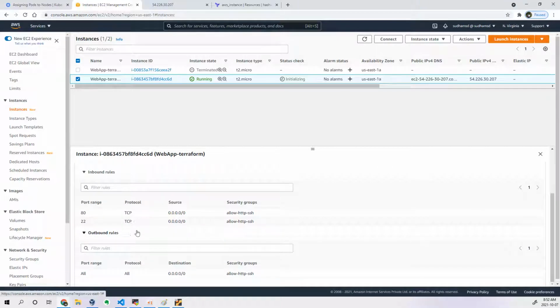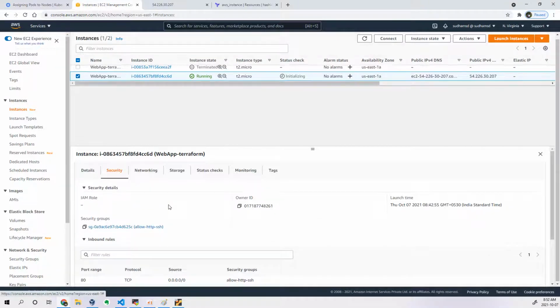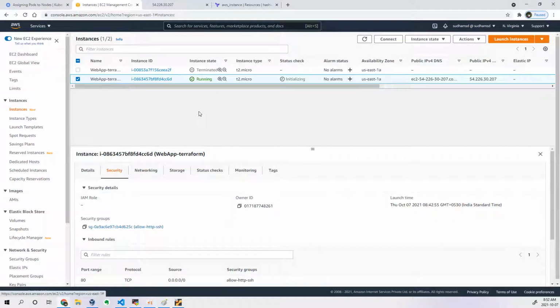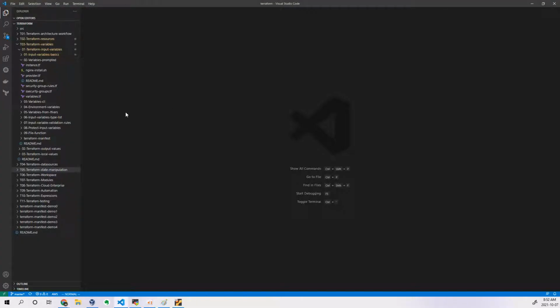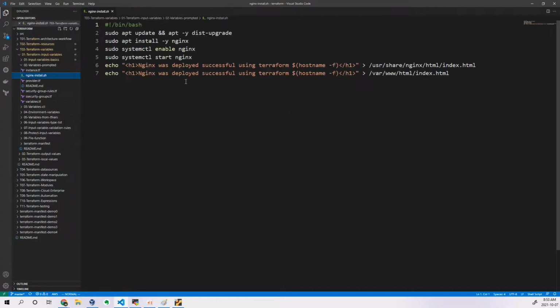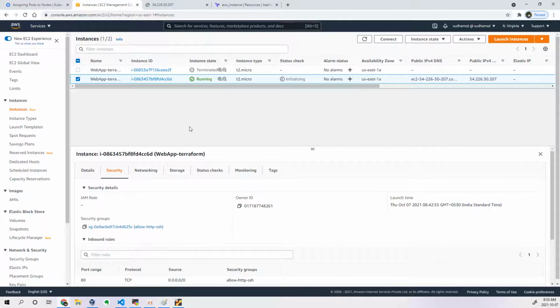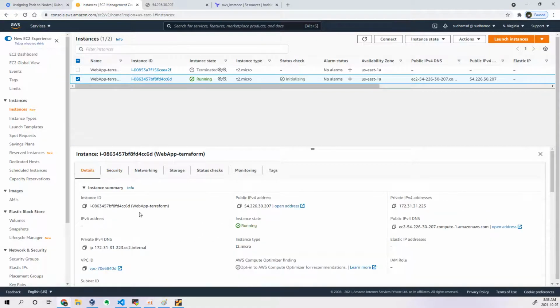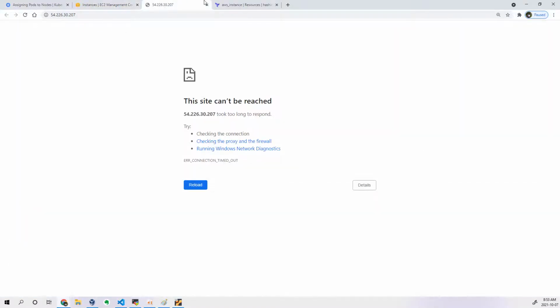The group is fine, I just allowed. Maybe Nginx is not getting installed. Where is that? I've written update. Okay, guys, it is a mistake from my end. I'm using an image called CentOS image and I'm executing Ubuntu commands, which is really a blunder. So ignore that. That's the reason it is not able to understand.